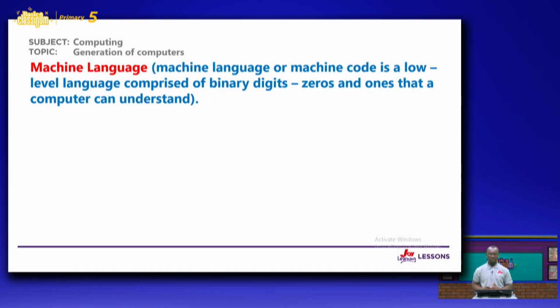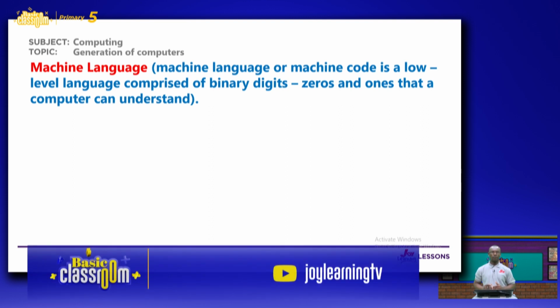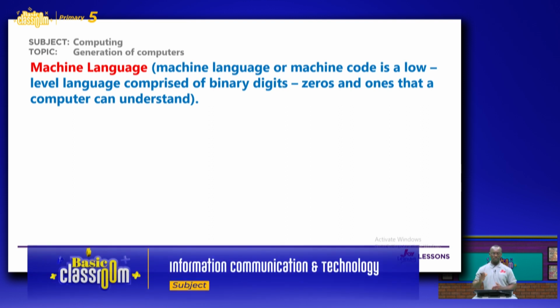These numbers are in the form of long chains of zeros and ones. And that is the language that the computer understands.